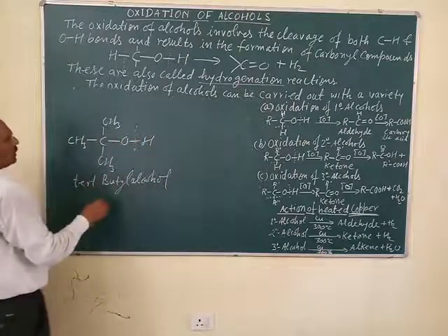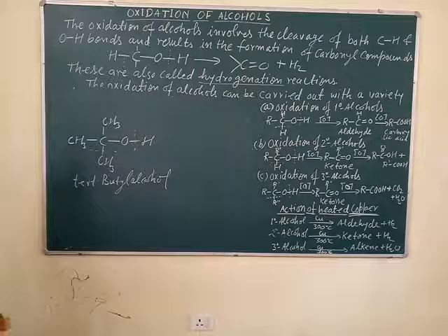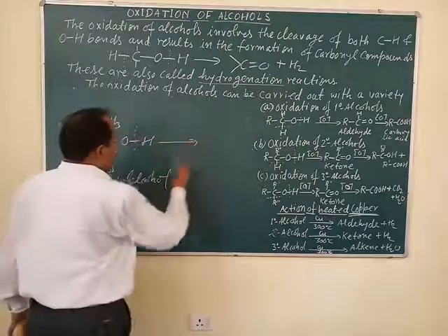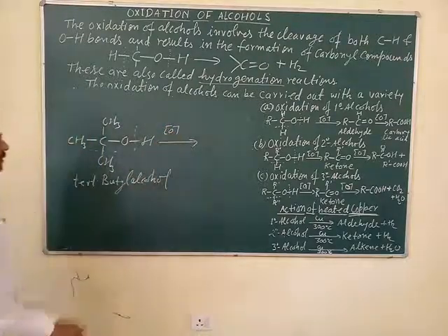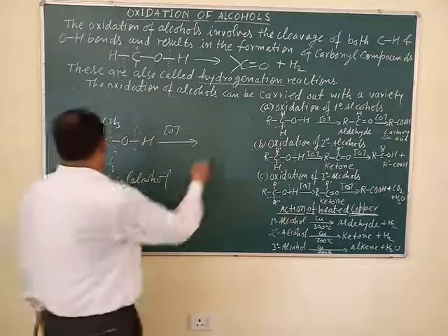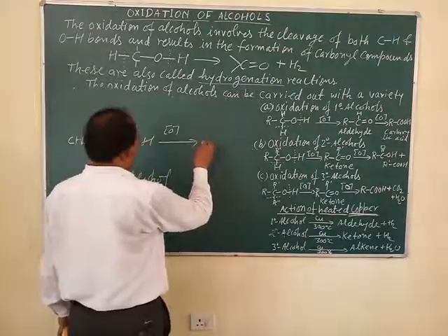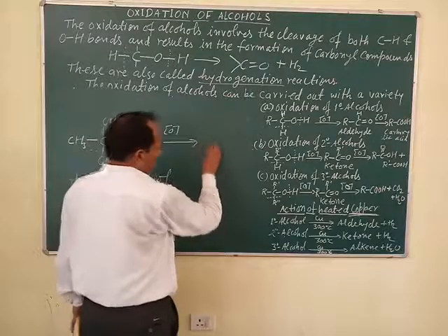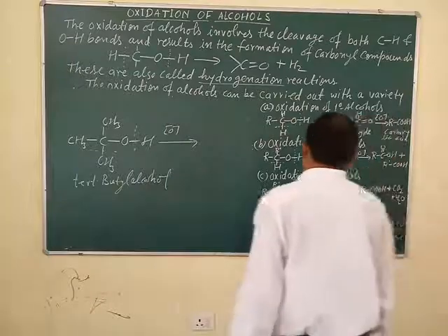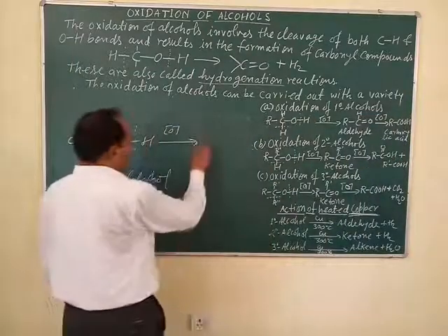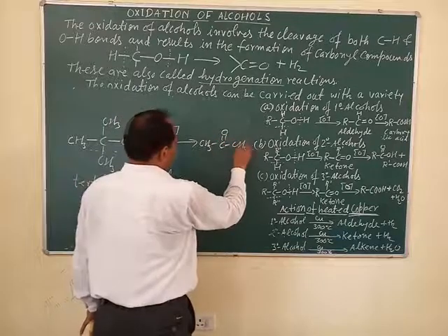One of the OH bond and one of the carbon-carbon bond breaking takes place, which is not easy. It occurs only in vigorous conditions, which results in the formation of ketone. First step, tertiary alcohol gives ketone with fewer carbon atoms, CH3COCH3.